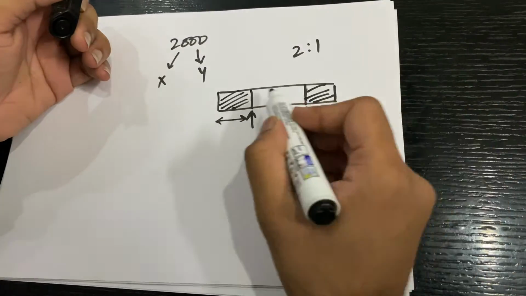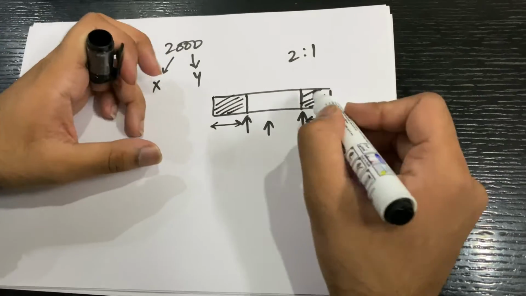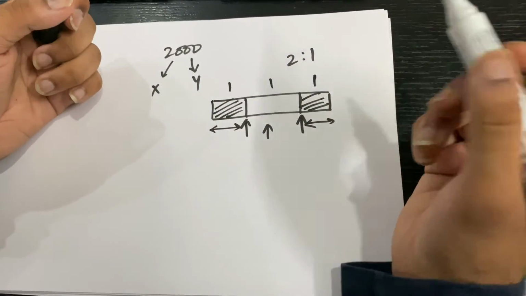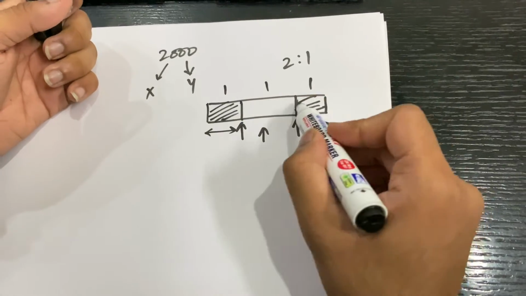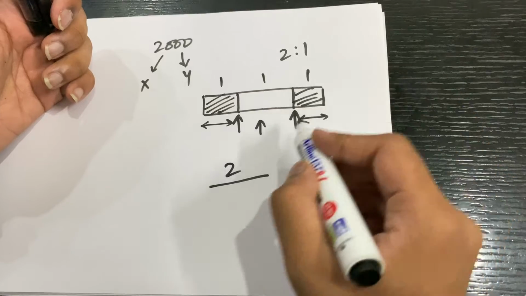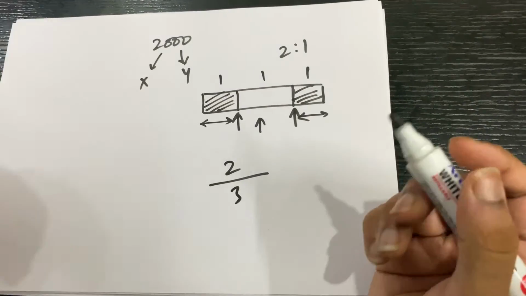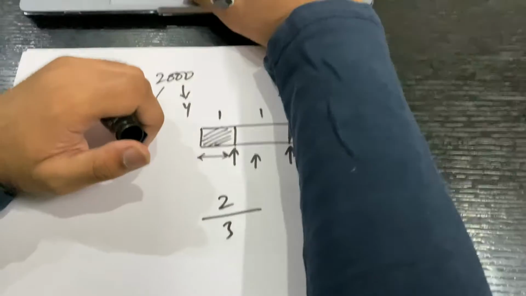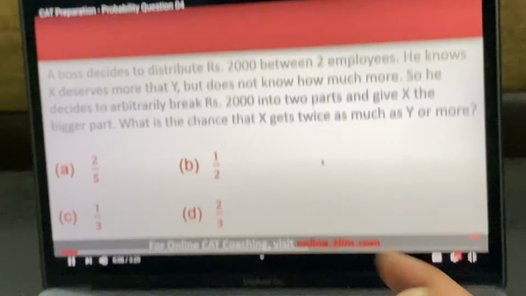As you can notice, we have divided the chocolate into three equal parts. So this is part 1, this is part 1, this is part 1, and we are interested in this part and this part. So 2 is our part of interest and 3 are the total parts. So 2 by 3 should be our probability. Let's see how Sir solves it.